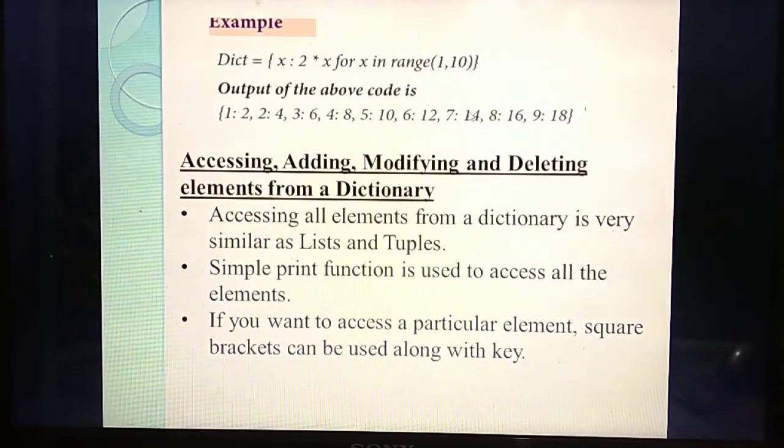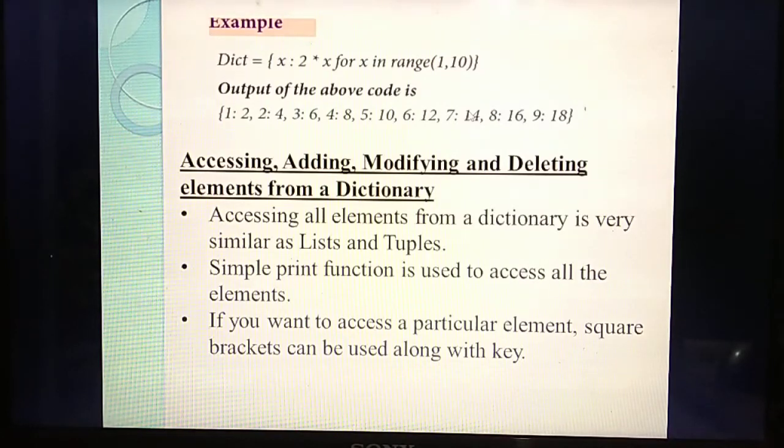And if you give the print statement, print of list name, print of tuple name, likewise, you can access all the elements: list means list, tuple means tuple, set means set.